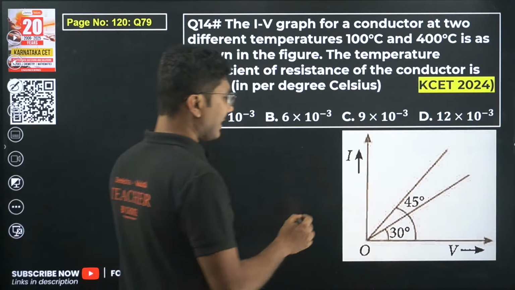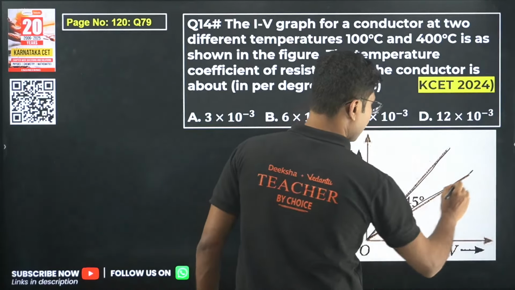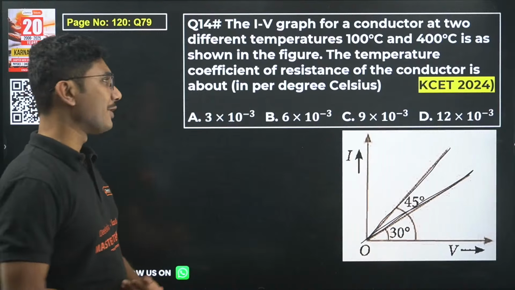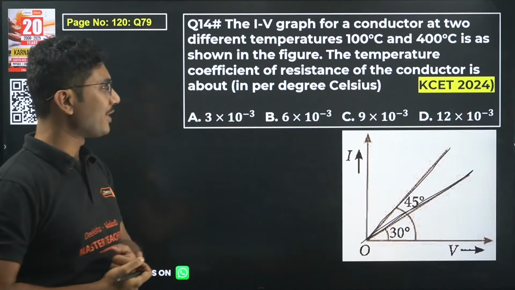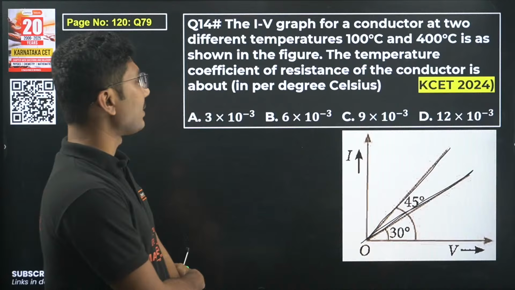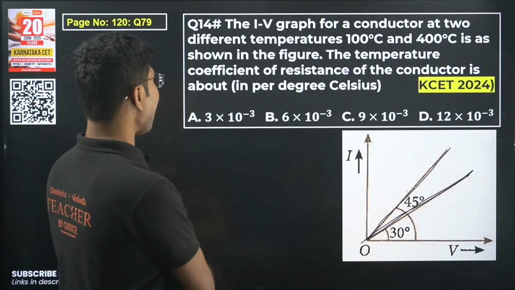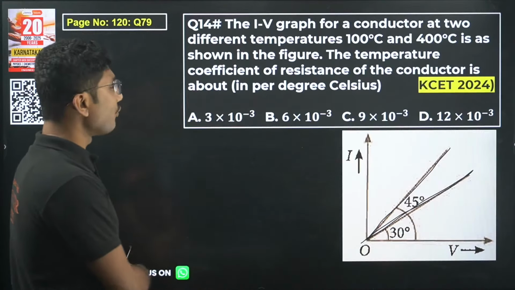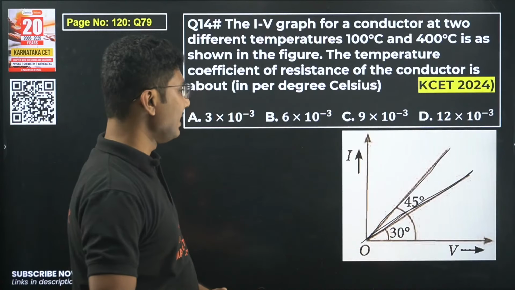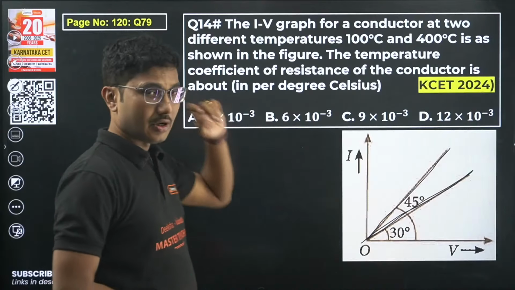There are direct graph based questions and a few simple calculation based questions. Not too many conceptual questions are there in 2025, so that's why I chose some questions from 2024. The IV graph for a conductor at two different temperatures, 100 degrees Celsius and 400 degrees Celsius, is as shown in the figure. The temperature coefficient of resistance of the conductor is about how much per degree Celsius? So here we have to calculate the temperature coefficient, alpha.